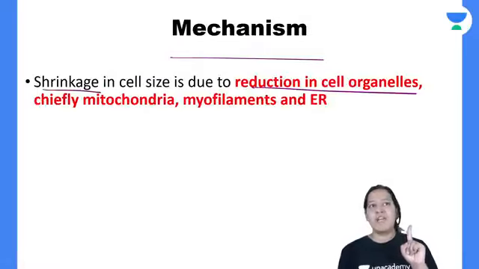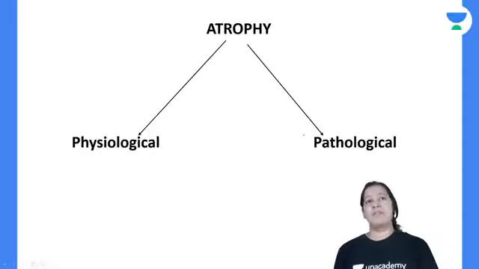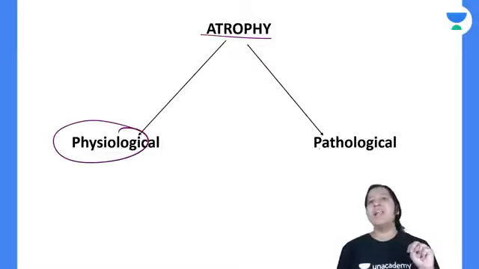That is the reason for shrinkage of the cell. It is due to reduction in cell organelles: mitochondria, endoplasmic reticulum, myofibrils. So all these things are reducing. Again, as usual, there are two types: physiological and pathological.